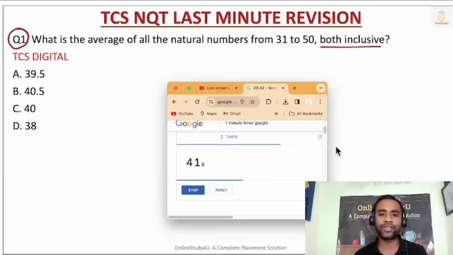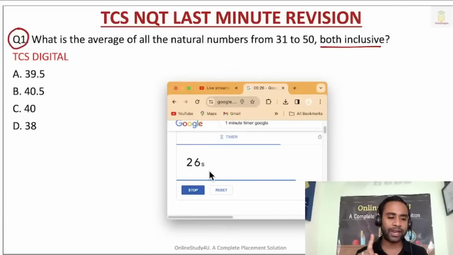What is the average of all natural numbers from 31 to 50, both inclusive? Do you have any doubt in the concepts? If not, then can you please solve this? You have another 29 seconds. The average of continuous numbers will be equal to first number plus last number divided by 2, right? Another 13 seconds, 12 seconds you have.